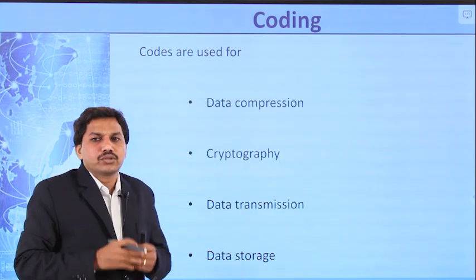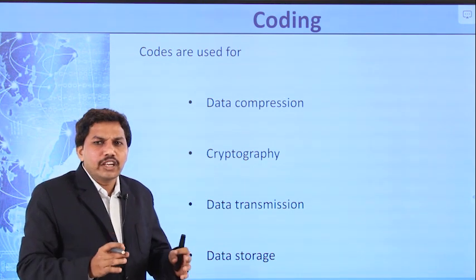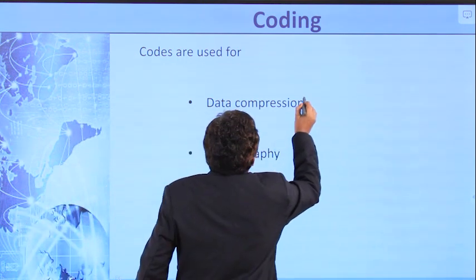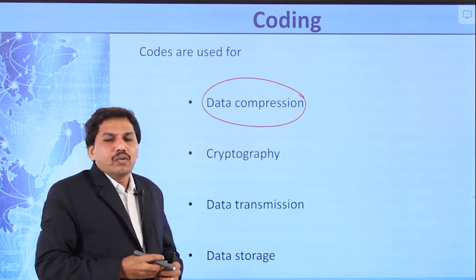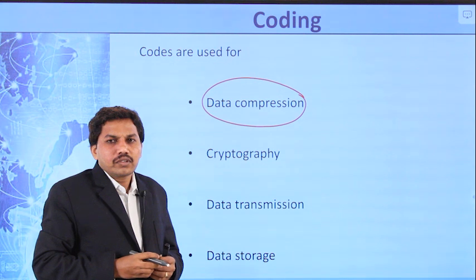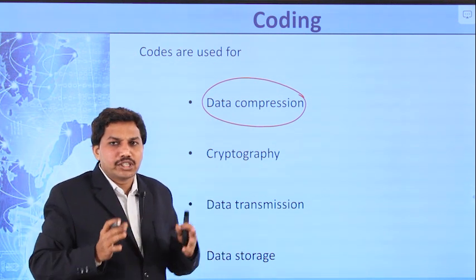Why are these codes used? Why are we using these codes? The first one is data compression. To compress the data, we are using the codes. What does data compression mean? Your file size should be compressed.